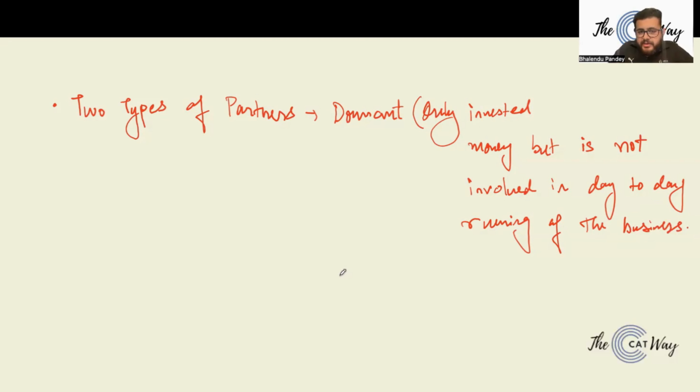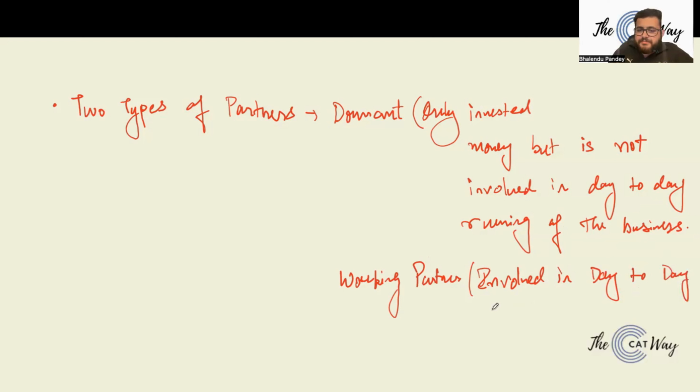There is another type of partner, that is a working partner. A working partner also puts in money, but is involved in day-to-day working. Ideally, they take a salary. Now remember, salary is very different from profit.